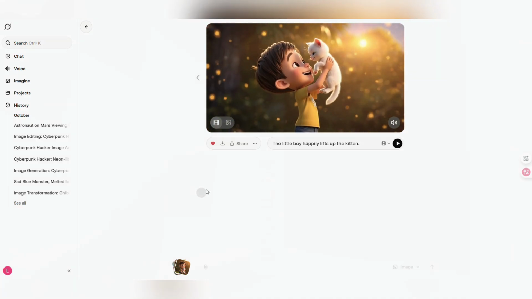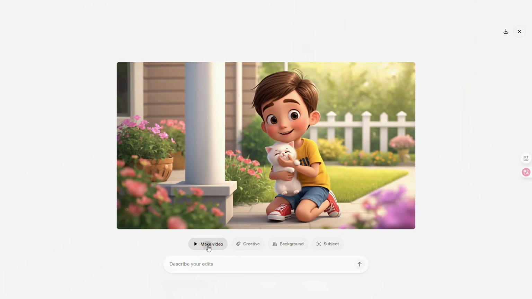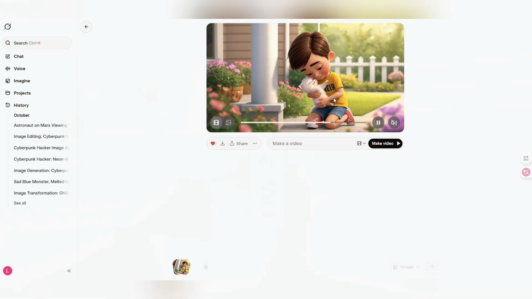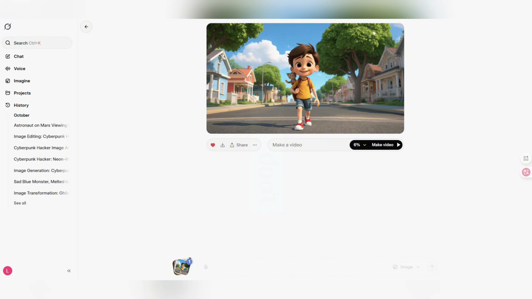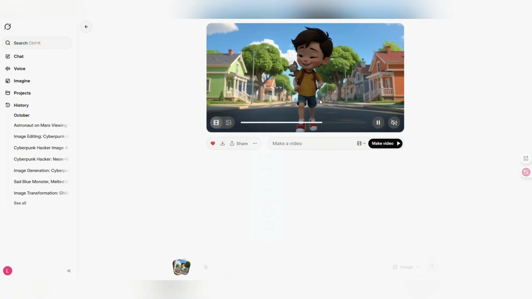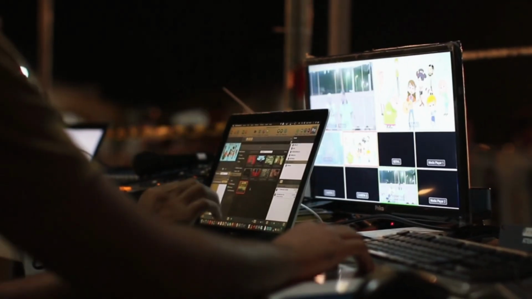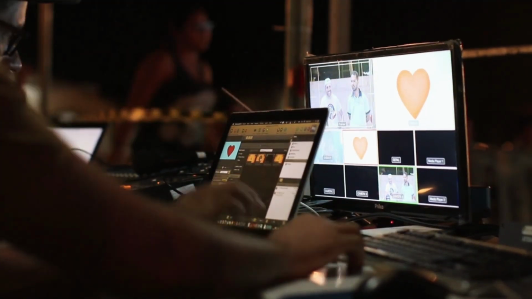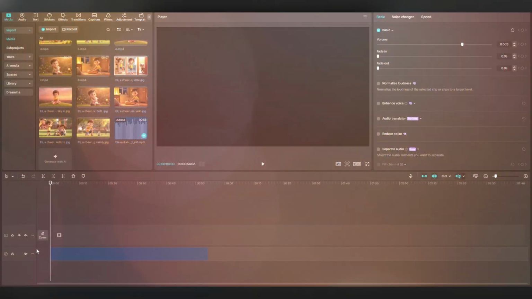Okay, you know the method now. What you need to do now is feed all your Canva images one by one to Grok, turning them all into animated short films and then download them. The final step is to piece these fragments together into a complete movie. I used CapCut for editing.